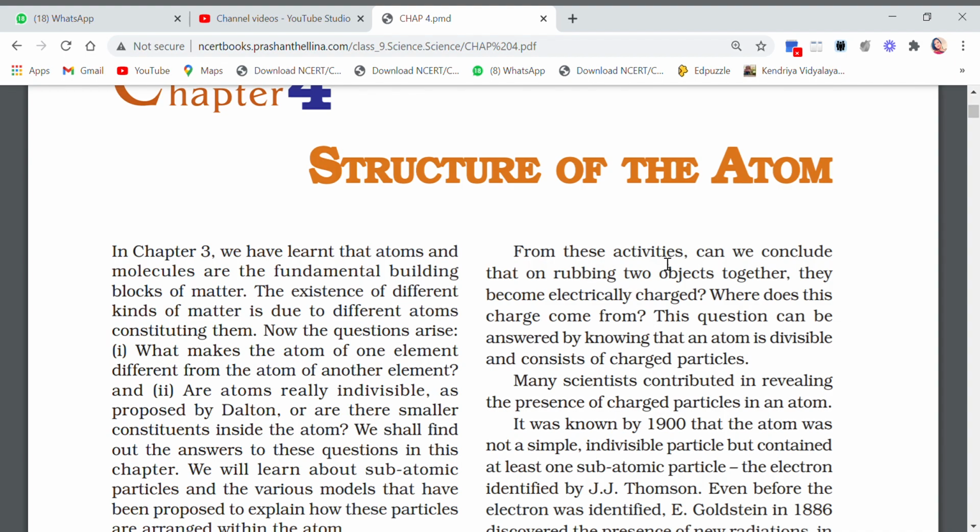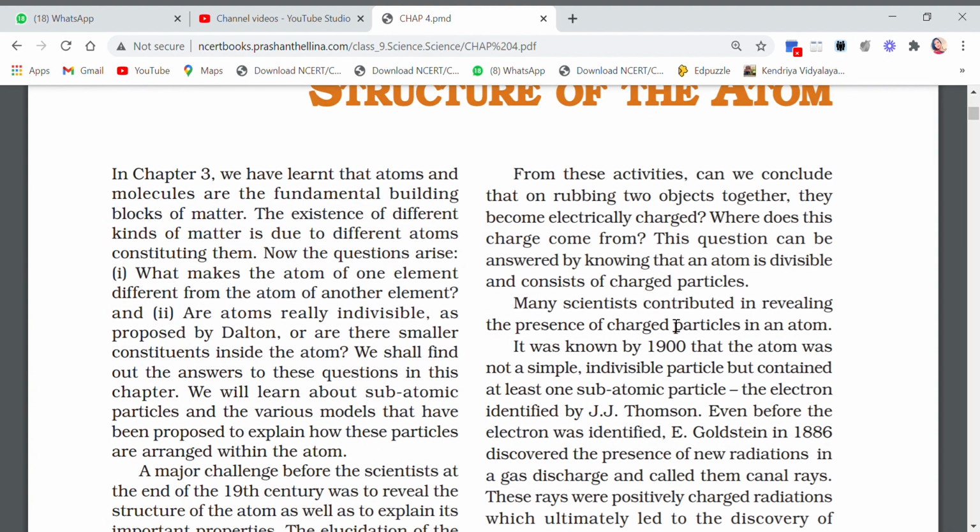So from these activities we can conclude that on rubbing two objects, now we have rubbed comb and hair or glass rod with silk, when we rub two objects together, they become electrically charged. Now where does this charge come from? When we rub comb and hair, the comb and hair both get charged. The question arises, how did they get charged, or from where was this charge coming?